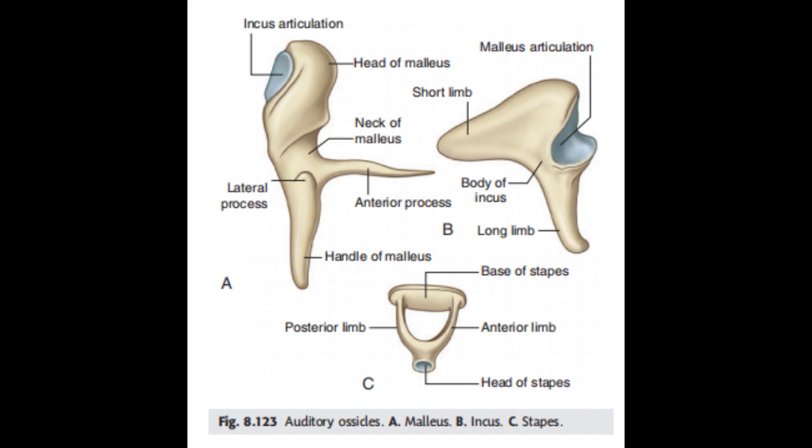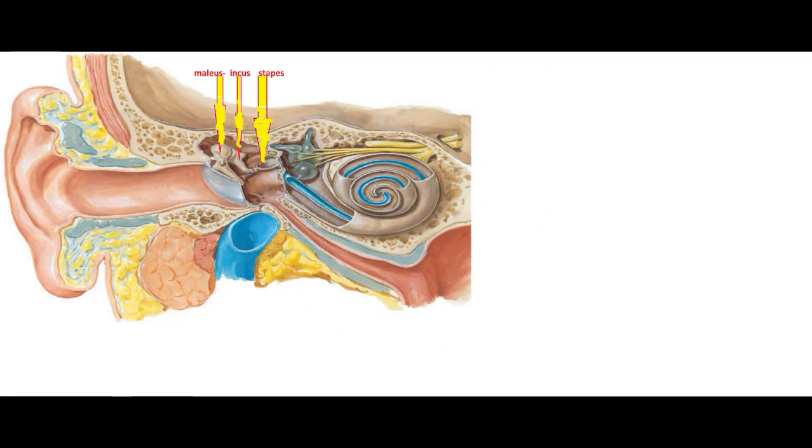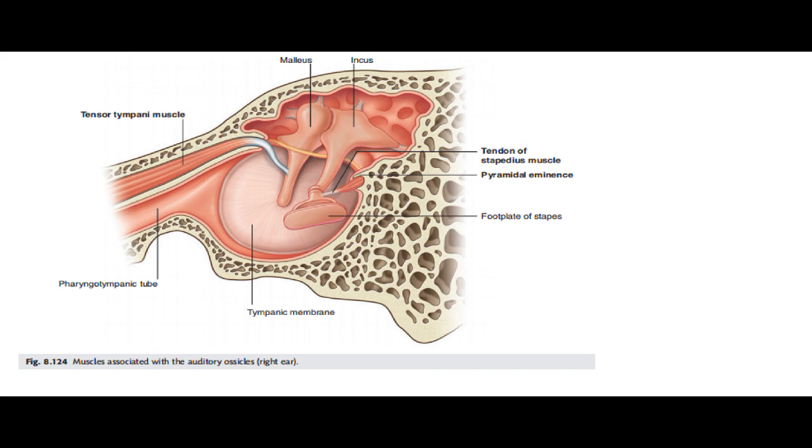Auditory ossicles. The bones of the middle ear consist of the malleus, incus, and stapes. They form an osseous chain across the middle ear from the tympanic membrane to the oval window of the internal ear. Muscles associated with the auditory ossicles modulate movement during the transmission of vibrations.